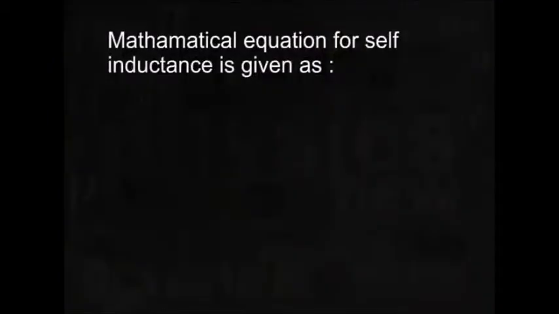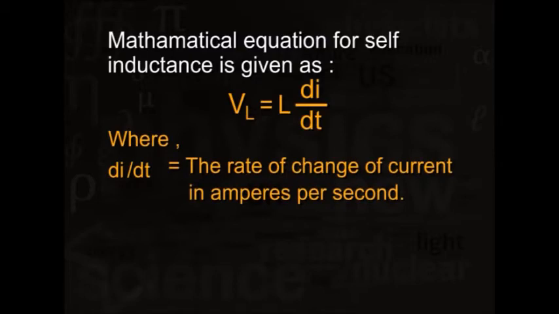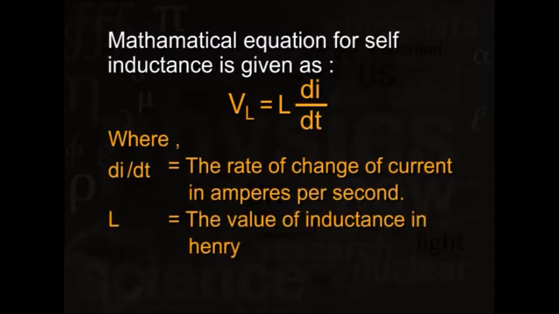Mathematical equation for self inductance is given as V_L, that is the induced self induction voltage, is equal to L into di by dt, where di by dt is the rate of change of current. L is called the self inductance or the value of inductance of the first coil, and it is measured in Henry.